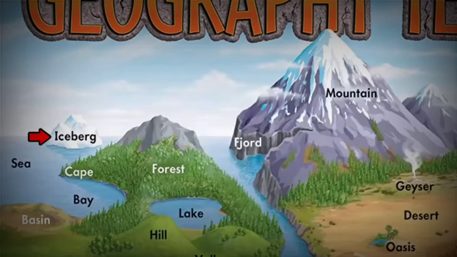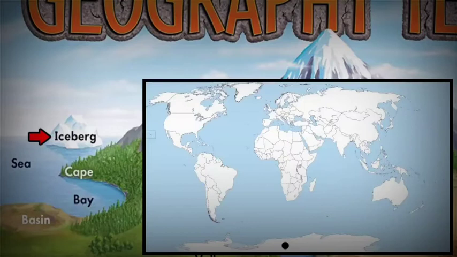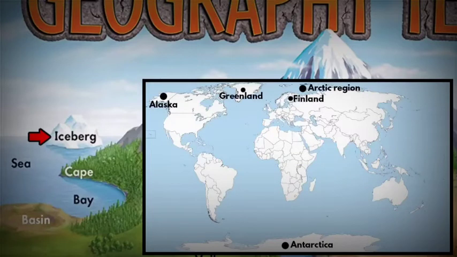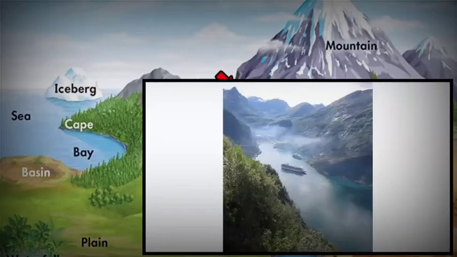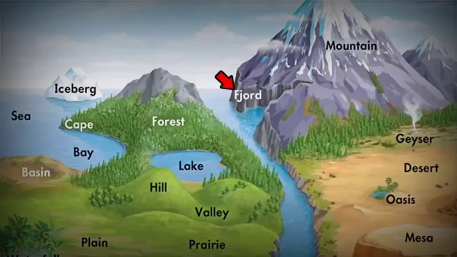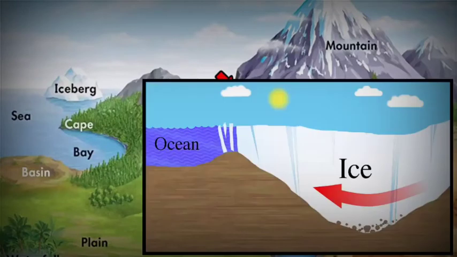Glaciers are commonly found in high latitude regions like Antarctica and the Arctic region, which consist of places like Alaska, which is in the United States, Finland, Greenland, Iceland, northern Canada, Norway, Russia and Sweden. The next one is fjord. The F word is silent when you pronounce it. These are a long, narrow, deep inlet of the sea between high cliffs. How are they formed? They are created by glaciers. I just told you how glaciers are formed, right?